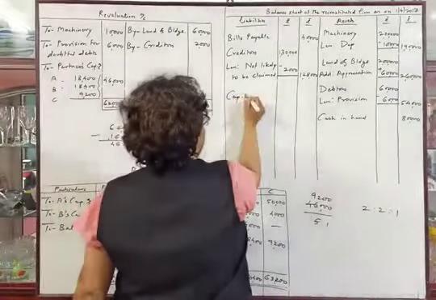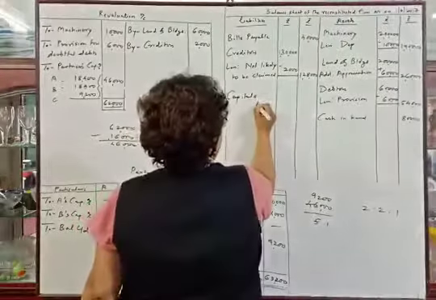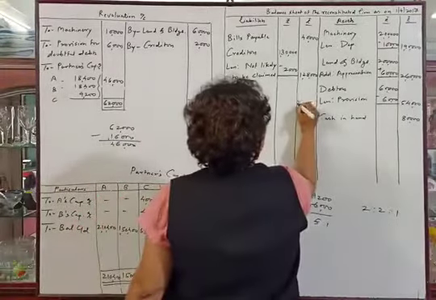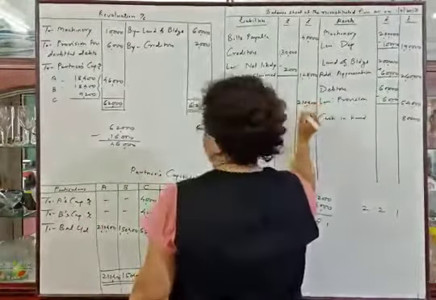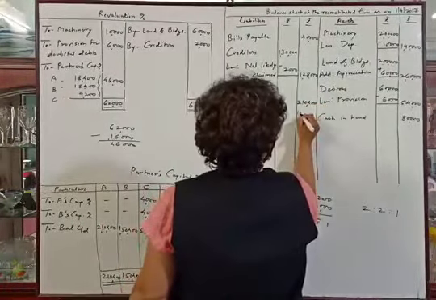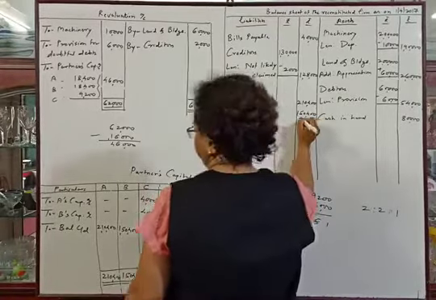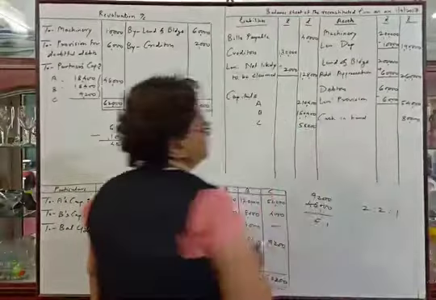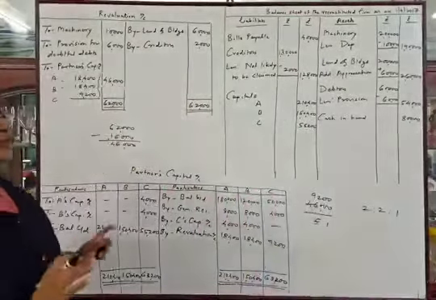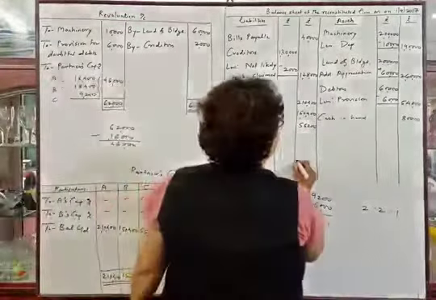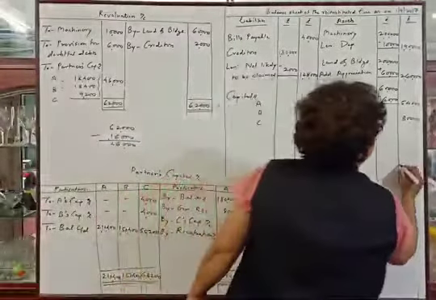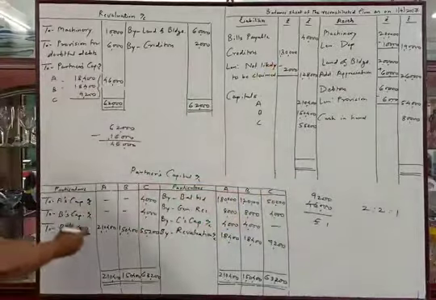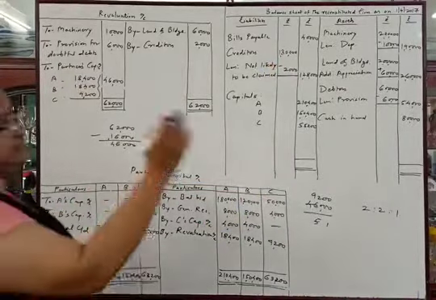So capitals: A 2,10,400, B 1,50,400 and C 55,200. Now all the problem is over. We have to tally the balance sheet. Make the total of liabilities side and make the total of asset side.